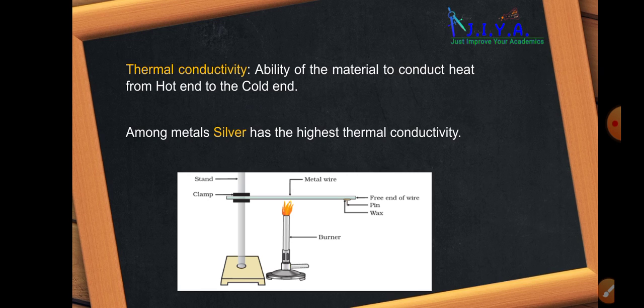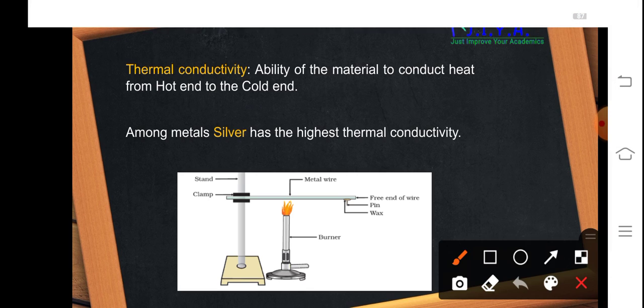For this, we need to have a setup which is shown in the figure, and we need to heat a metal rod. We can take any metal rod. Say we have taken copper or aluminium. This is the metal rod which has been taken, and this is heated with the help of a burner. And this is the point of contact where the heating is initiated. Now to the free end of the metal rod, you can see here we have attached a wax with a pin. So when we start heating the metal, the heat will start to flow from this point to the free end.